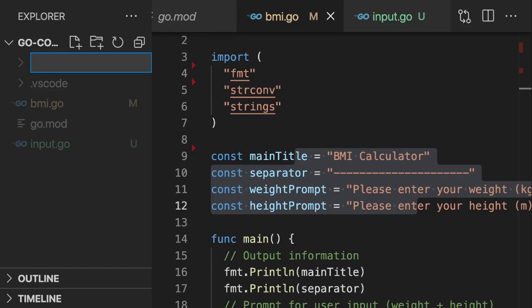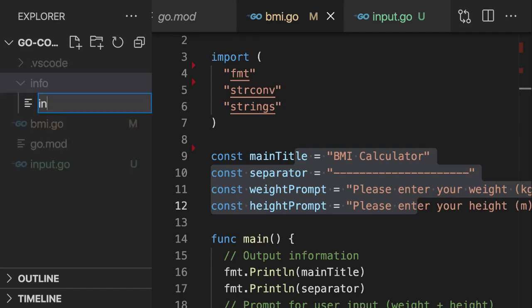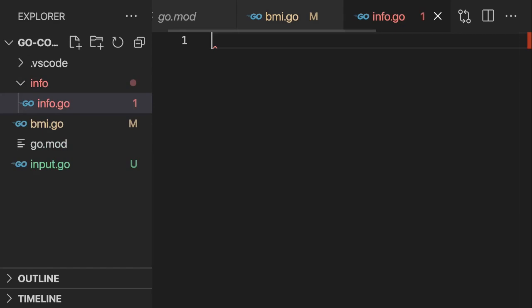Since this package will hold some info text, I'll just name it info. And in there add a info.go file. This file does not have to be named info, but it is quite common to repeat the package name in the main file of that package as well. If you have multiple files that belong to the same package, the other files, of course, would have other names. But here I'll name it info.go.